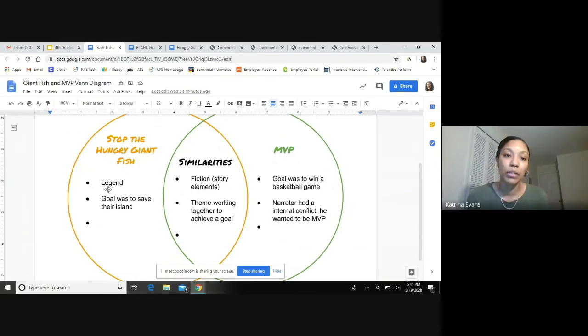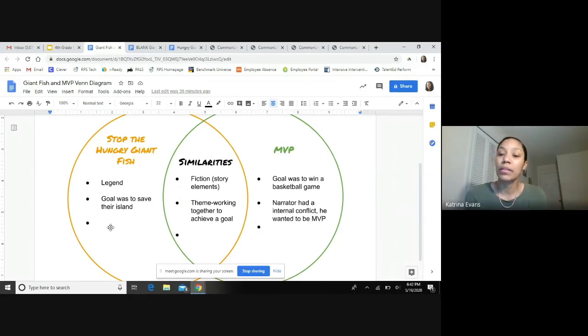A difference between the two is that in Stop the Hungry Giant Fish, it was a legend. That means that it was a story that people believed to be true from long ago, but there's not really any evidence to prove that that really happened. Another difference is that the goal was different. The goal for the people who lived on the island of Guam was to save their island. They didn't want their island to be destroyed by this fish. But in MVP, their goal was to win a basketball game.